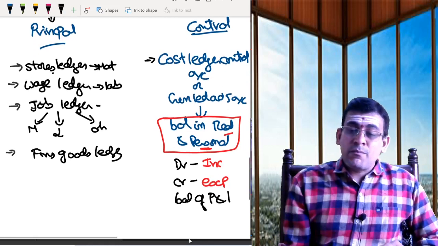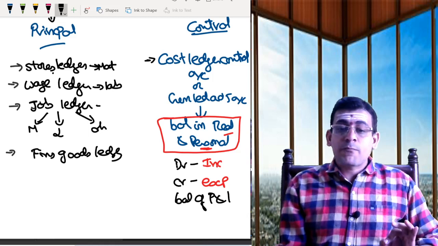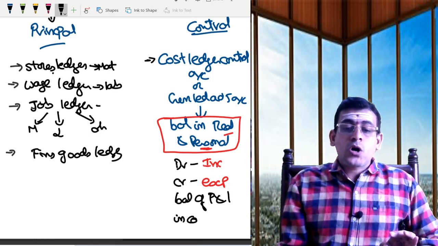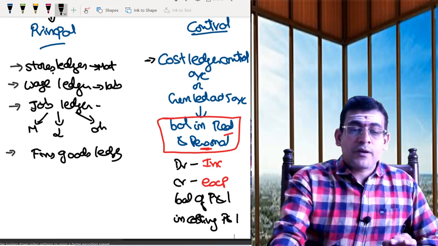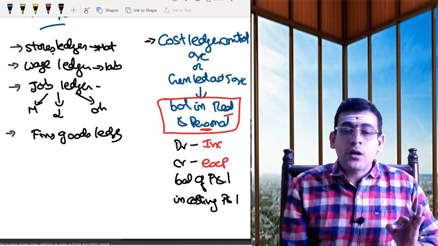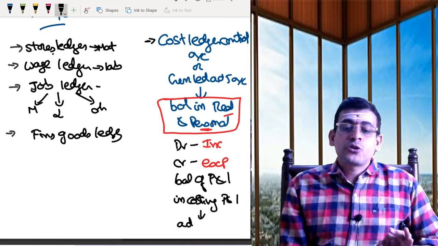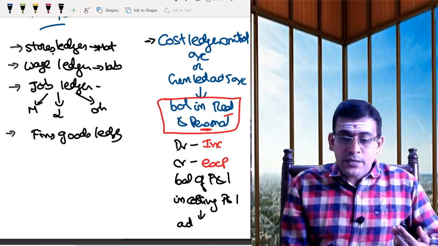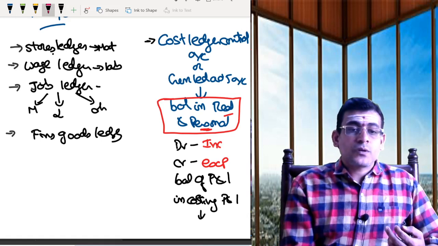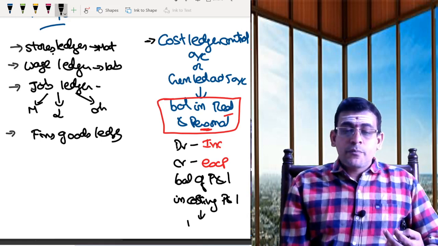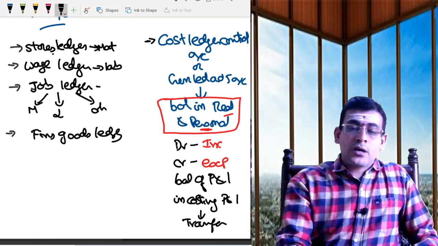The balance of profit or loss in the costing profit and loss account should be transferred to your cost ledger control account.